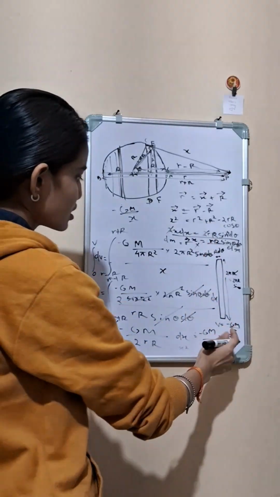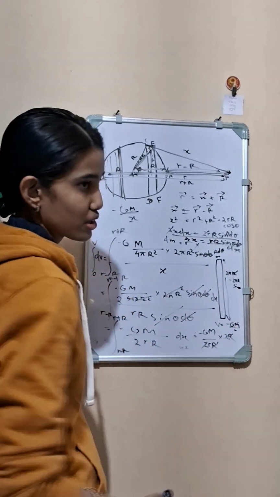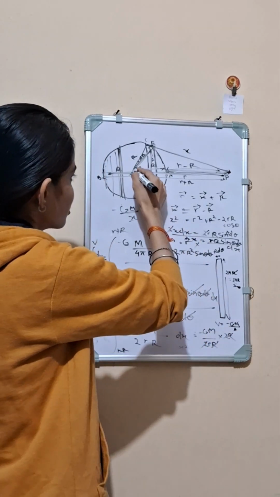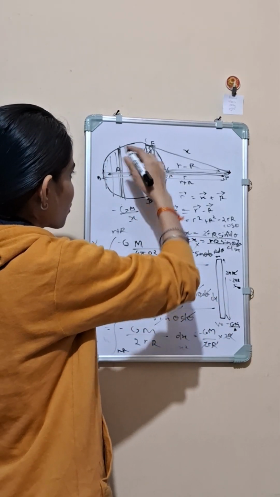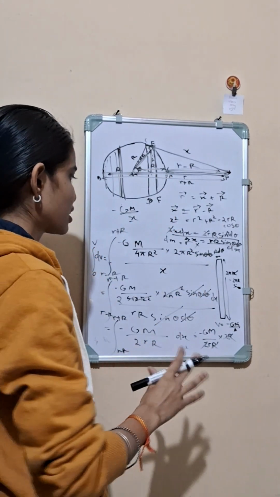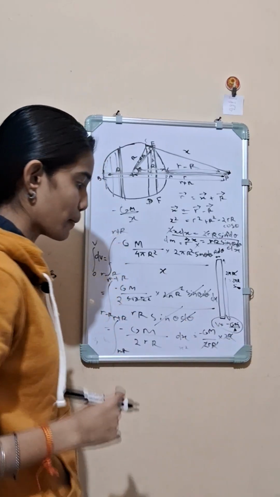And here we can see that everything is minus G, mass of the sphere, and the distance is small r. Just feels like the whole mass of the sphere is concentrated at the center, right? So here I have the equation V equals minus GM by r.